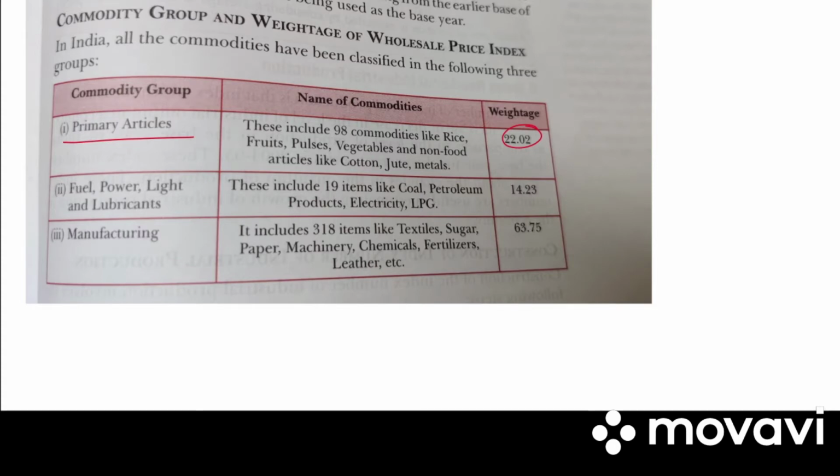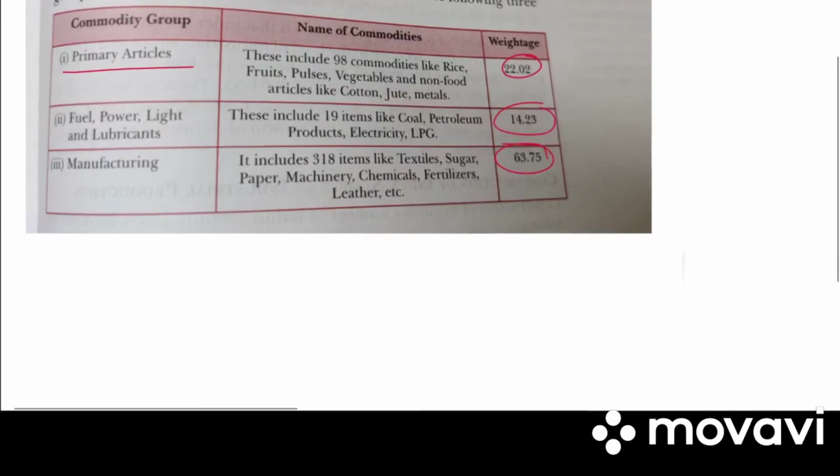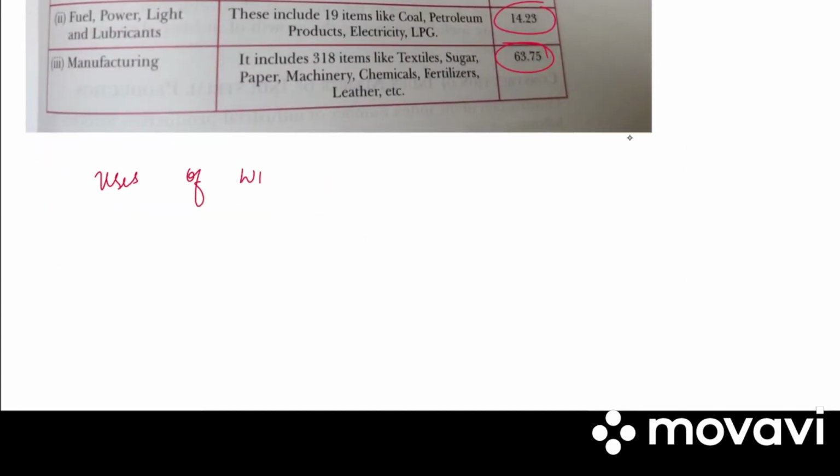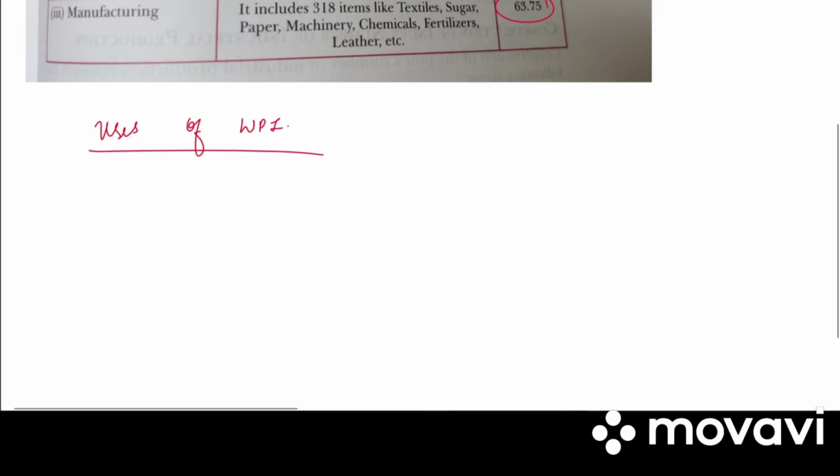These include 19 items like coal, petroleum products, electricity, LPG. The weightage is 14.23. Then we have manufacturing. It includes 380 items like textiles, sugar, paper, machinery, chemicals, fertilizer, leather, etc. The weightage is 63.75. Next we have uses of wholesale price index number.